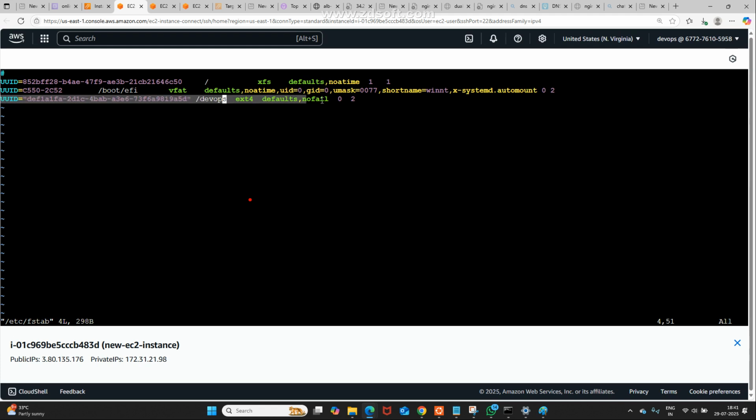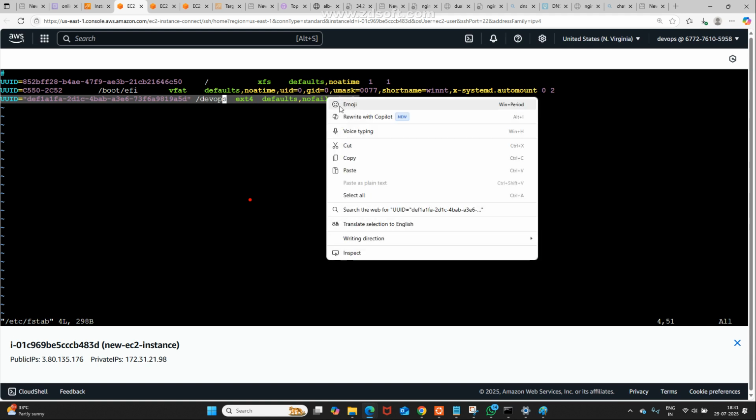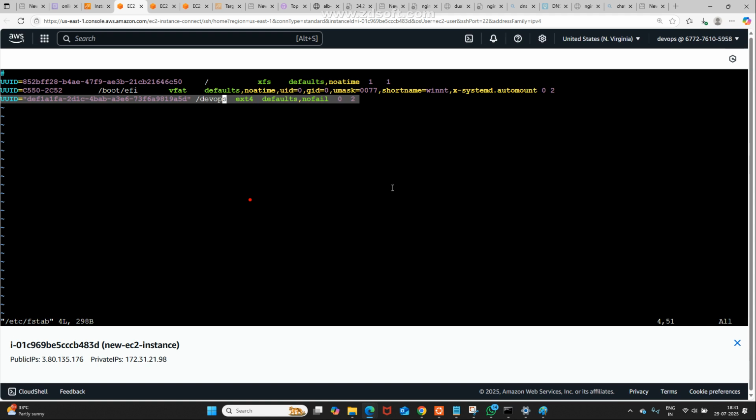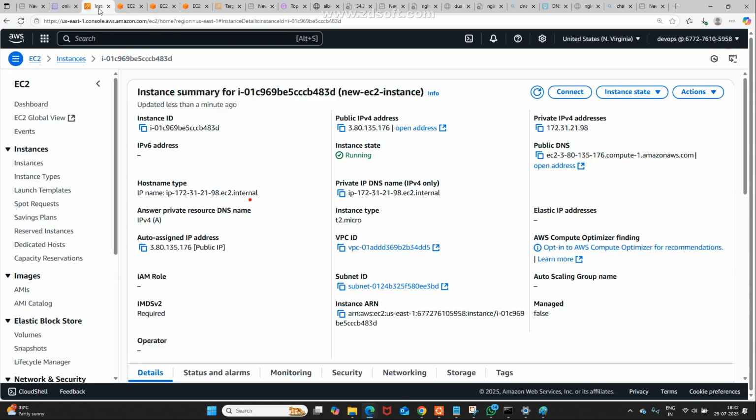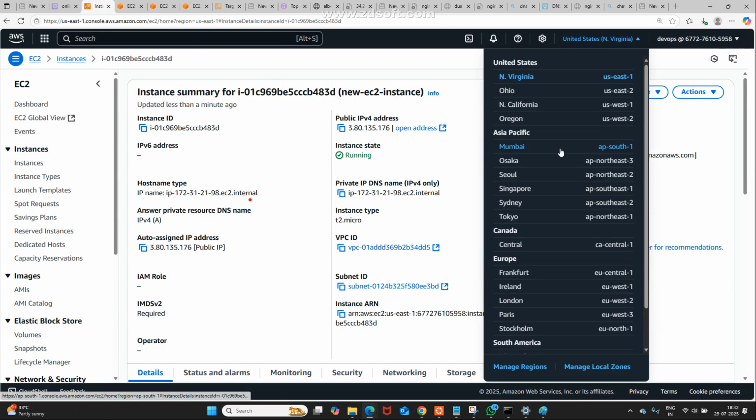Okay, we'll try this. I'm copying from here to there. Copy it. Now where should I move? Escape, shift colon x, this is searching for that one. Now I am moving to this instance again, where I need to go, from United States to Mumbai.